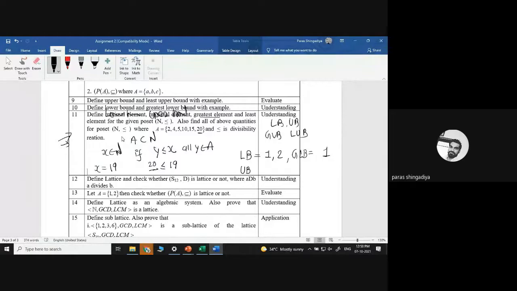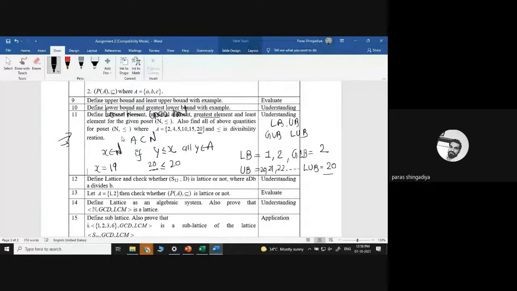So 19 is not an upper bound; it will start with 20, then 21, 22, 23, up to infinity. All of these are answers.